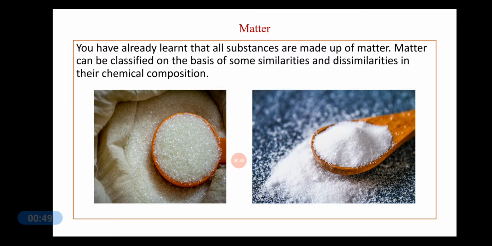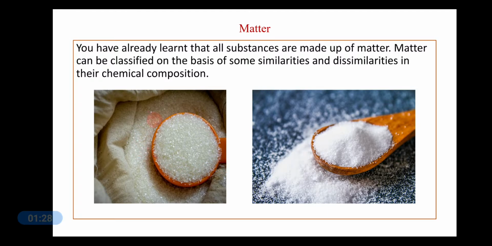The classification of matter can also be done on the basis of some dissimilarities and similarities in their chemical composition. That is, a substance has a definite chemical composition. So, different substances will have different chemical composition. So, based on that, also matter can be classified. For example, salt and sugar both are solids, but they differ from each other because they are made up of different kinds of atoms.